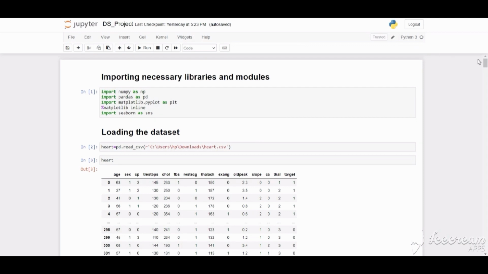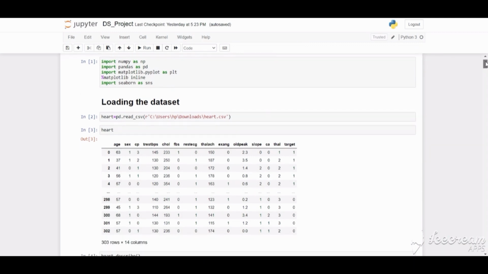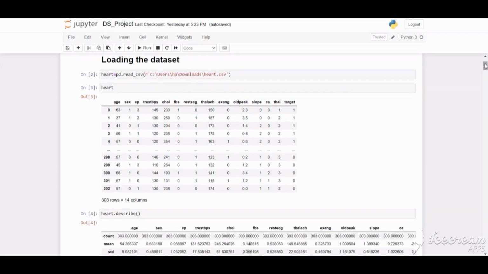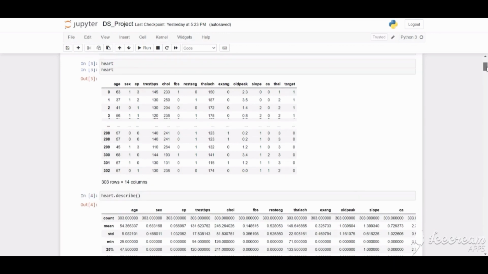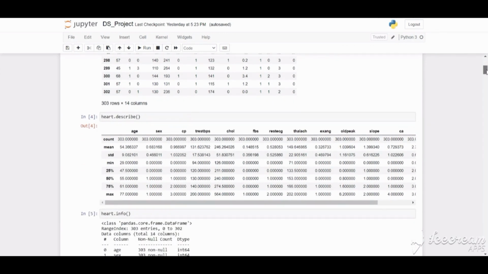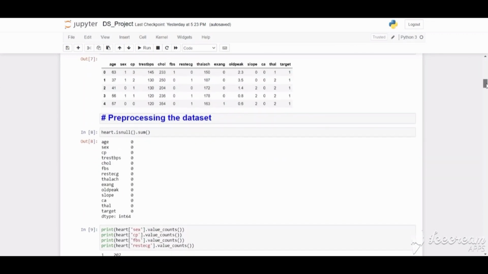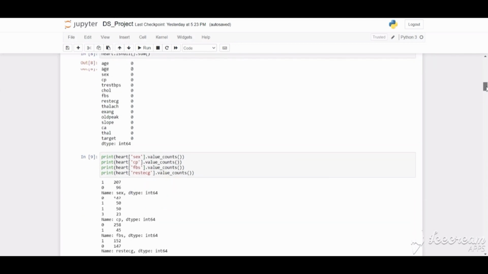Initially, I have imported libraries and the dataset. There are several attributes for determining heart disease, and the last column, target, tells us whether the person is a heart patient or not. 1 indicates yes and 0 indicates no. From now on, I tried to explore the data. I checked my dataset for any kind of null values and I found none. This is a part of pre-processing the dataset.